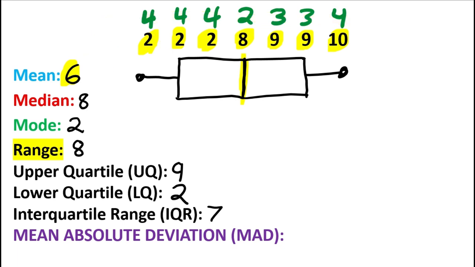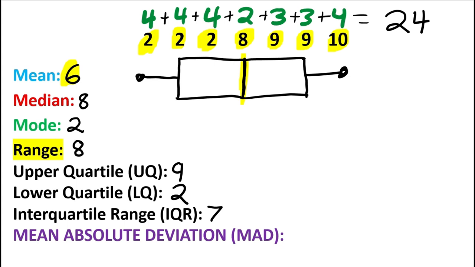And the last step to finding the mean absolute deviation is to simply find the new mean using those distances. So to find the mean, you add them all up, and then divide the sum by the number of numbers. The sum is 24.